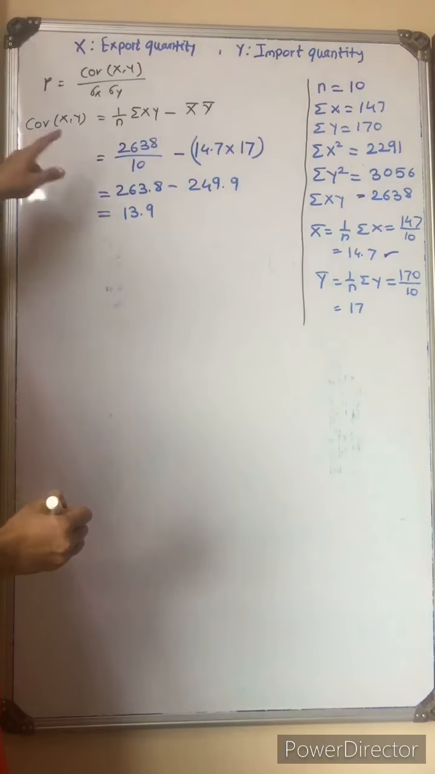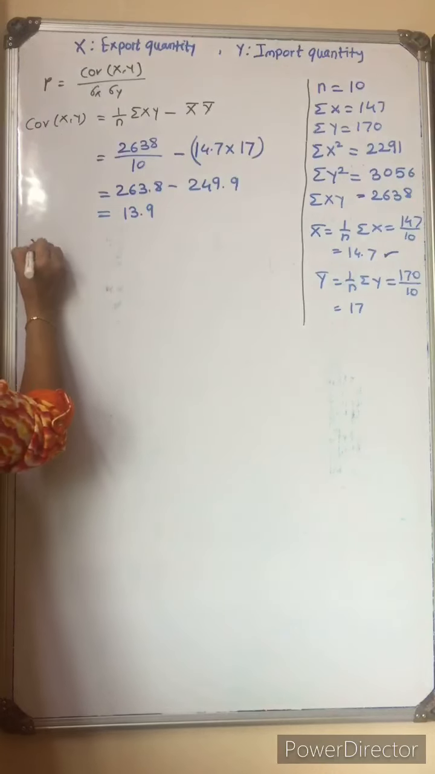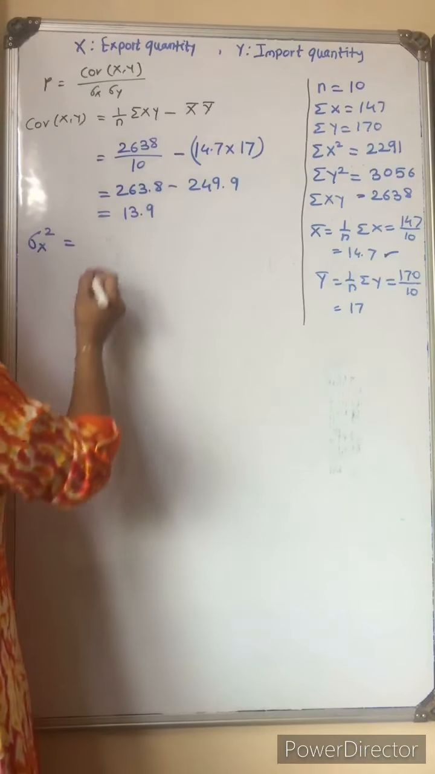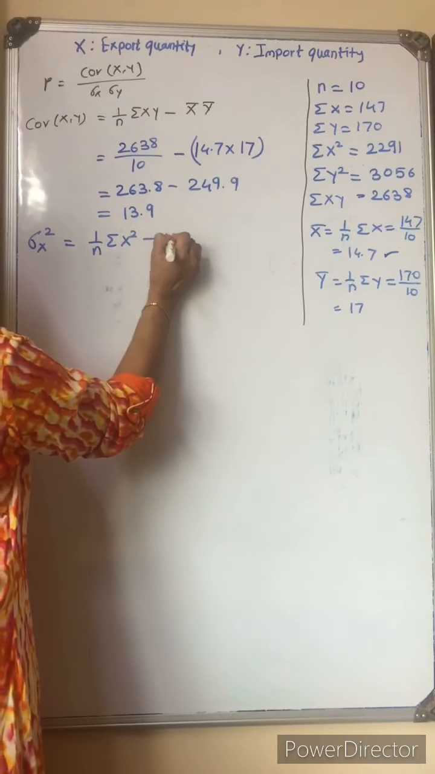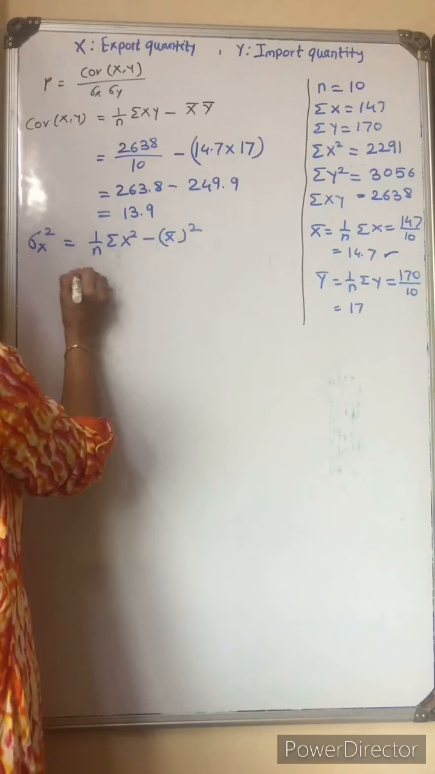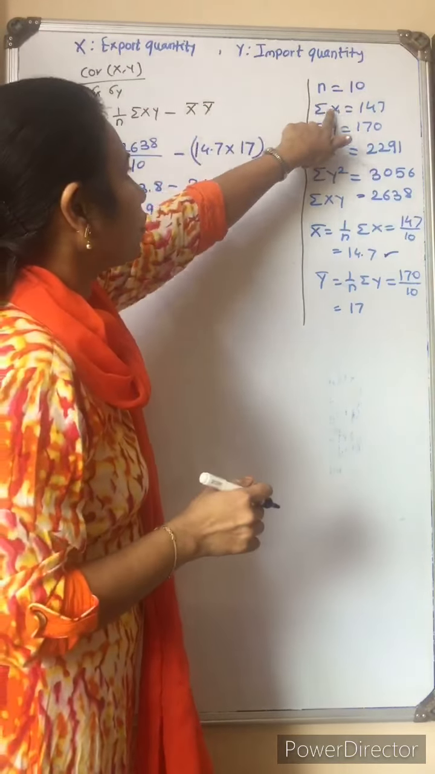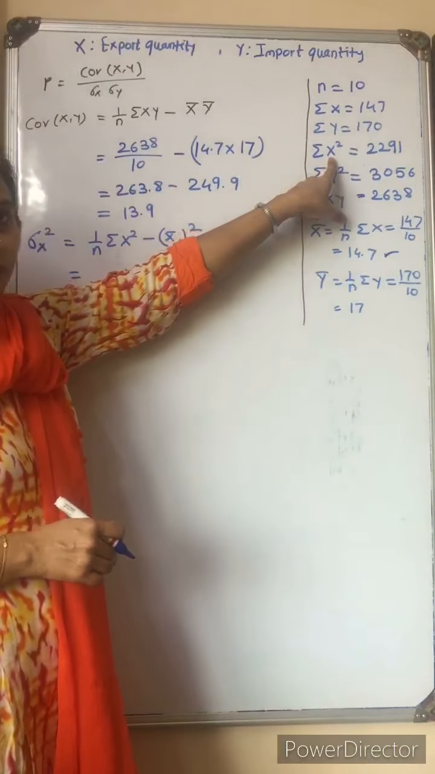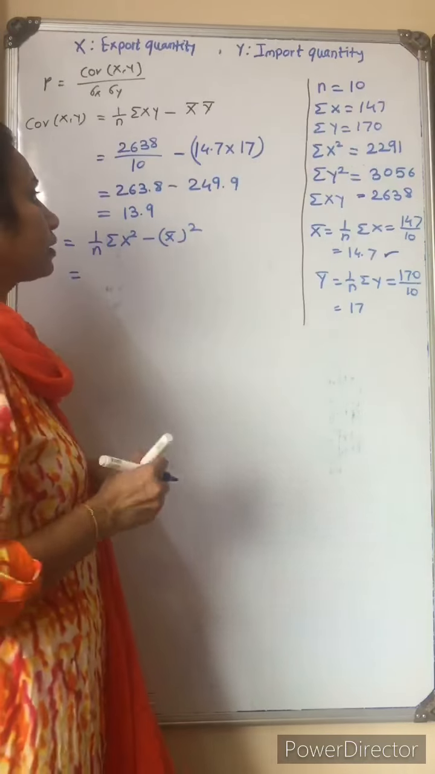So the value of covariance we got is 13.9. Now we calculate sigma x square first of all. Sigma x square is 1 upon n summation x square minus x bar whole square. For the value of x square, you need not square this value. We already have the value of the square term, and that we need to take here.